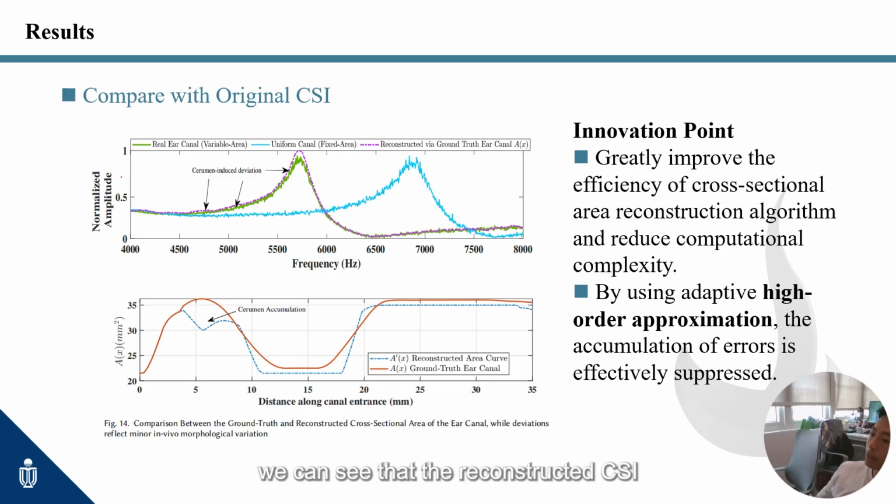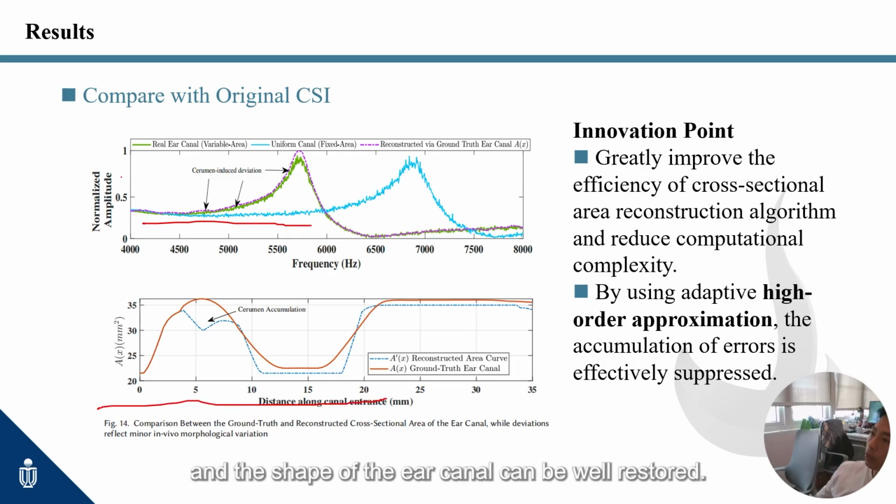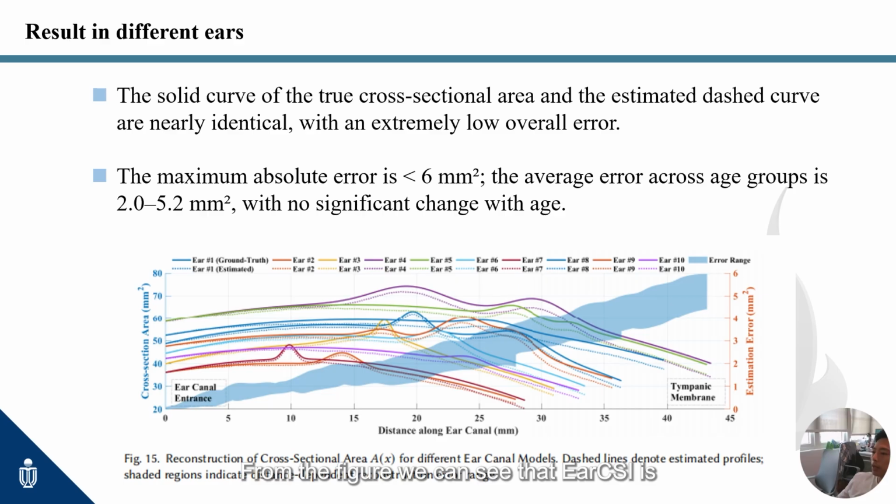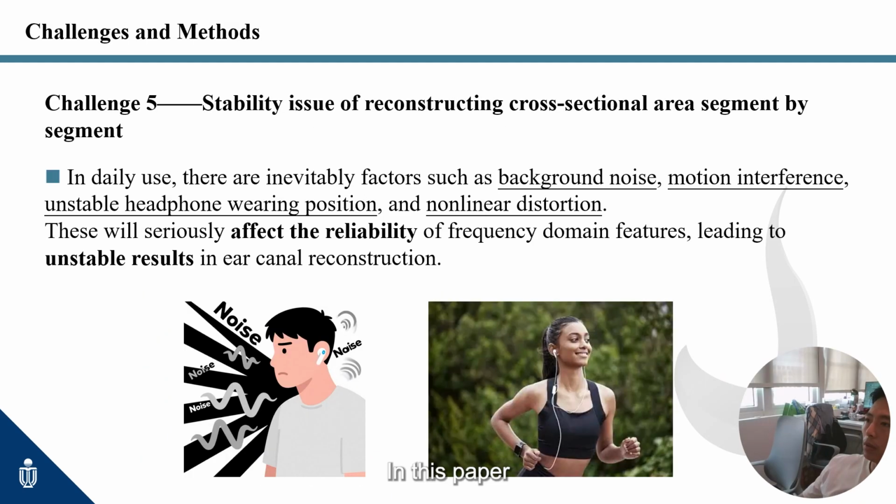From the results, we can see that the reconstructed CSI can be aligned, and the shape of the ear canal can be well restored. From the figure, we can see that ear CSI is based on the estimated cross-sectional area reconstructed from the reflected signal in the frequency domain, and the reconstructed curve closely approximates the actual curve. In this paper, we also solve some robust challenges.